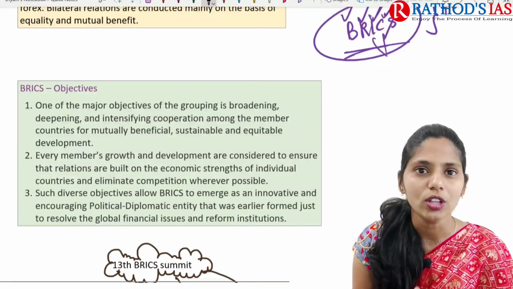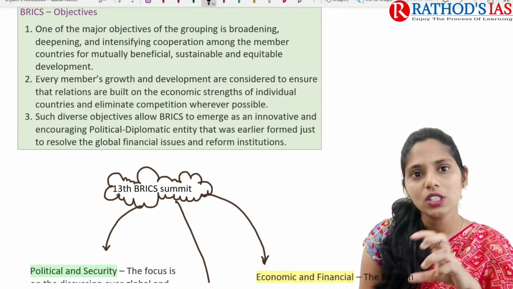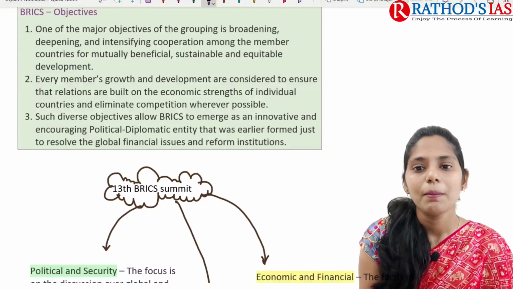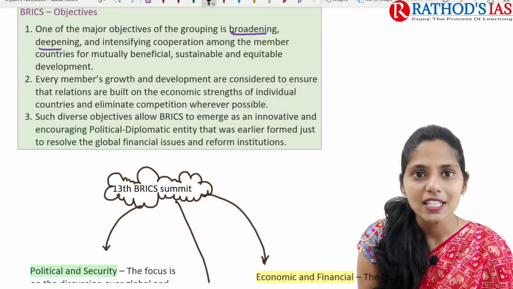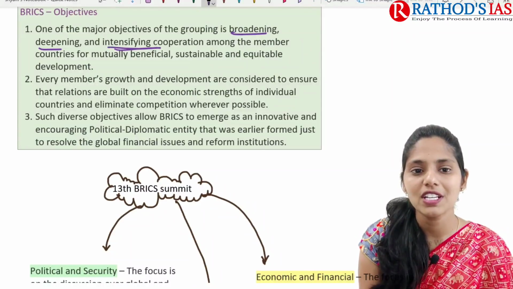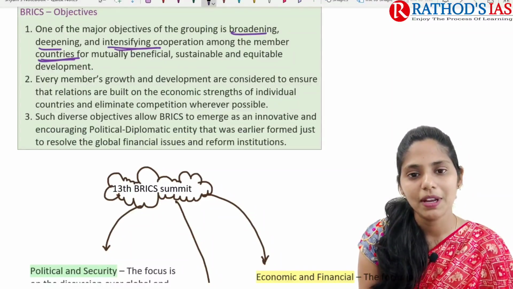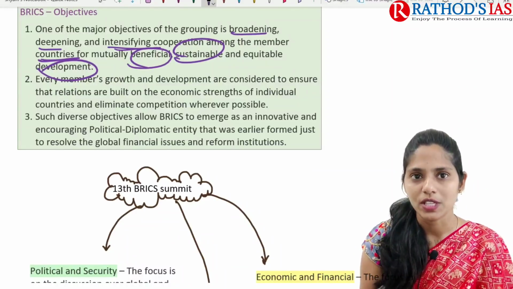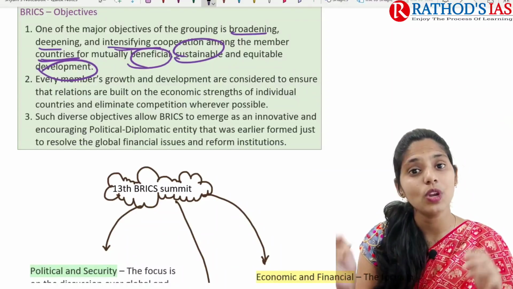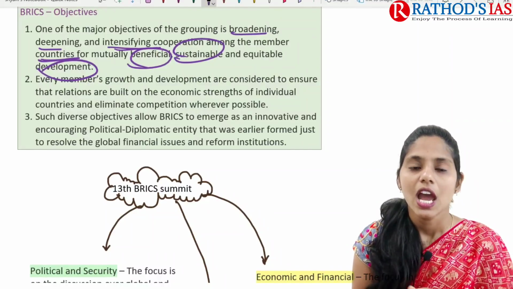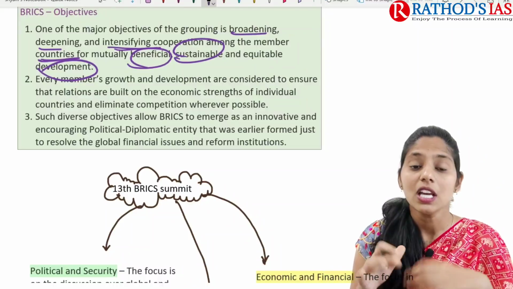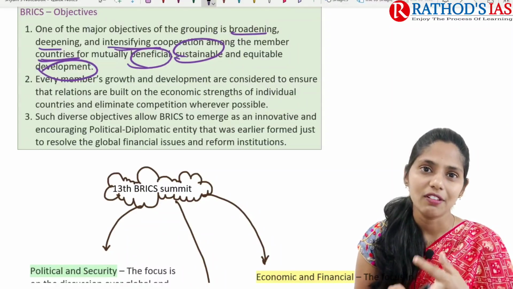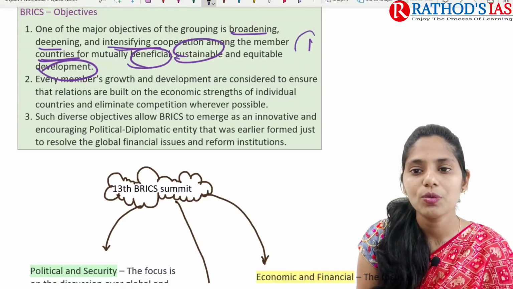And if you see the objectives of BRICS, one of the important and major objectives is broadening, deepening and intensifying cooperation among different member countries for mutually beneficial, sustainable and equitable development. So this group was mainly formed with the objective of broadening, deepening and intensifying cooperation between the member countries. And whenever there is cooperation between these member countries, that will finally be helpful for mutual benefit and sustainable and equitable development in these countries. So this is the first and foremost objective.